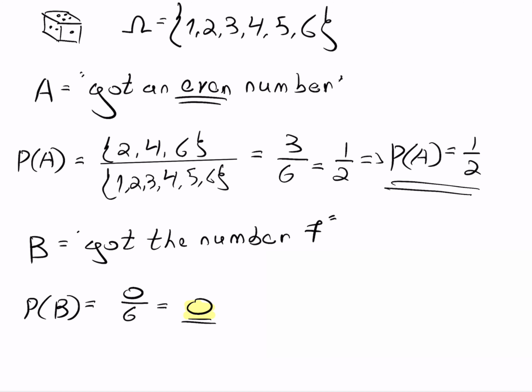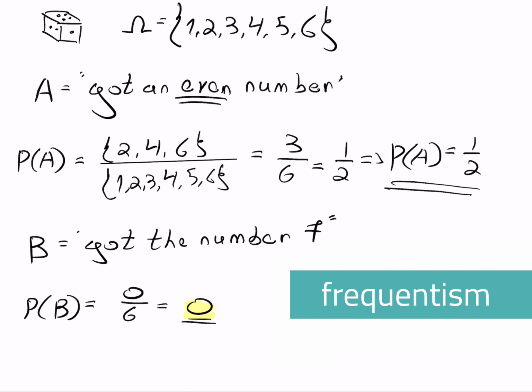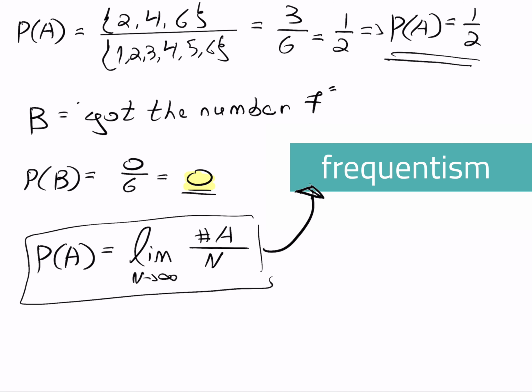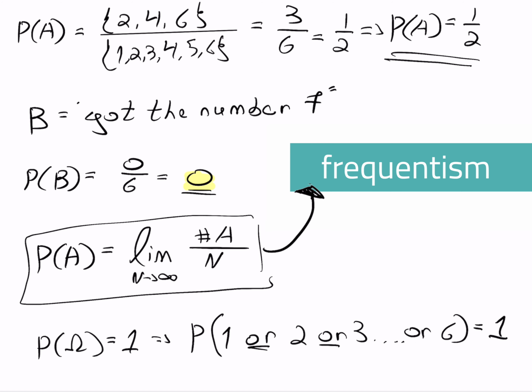This concept of probability is called frequentism, and frequentism means when I repeat the experiment many times, the probability of event A will be the limit of the number of A occurrences divided by n, when n reaches infinity.